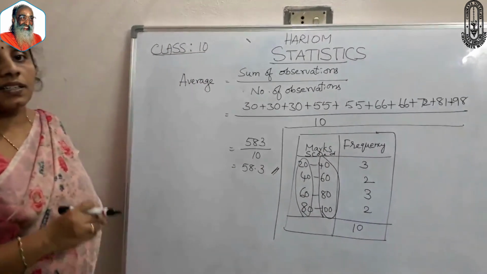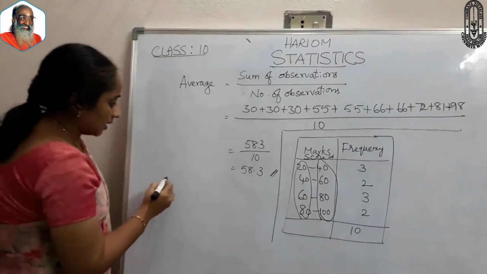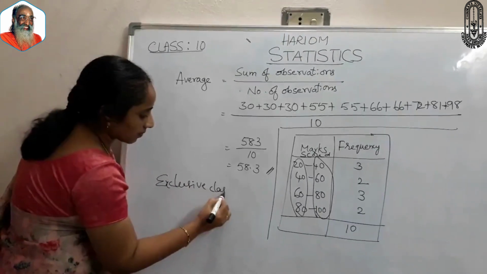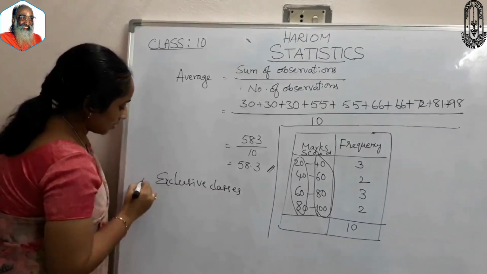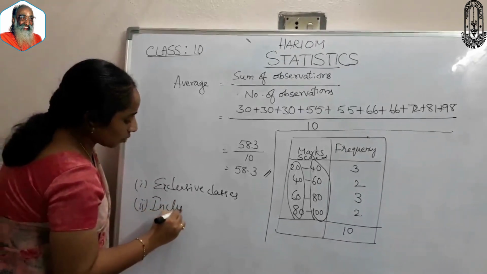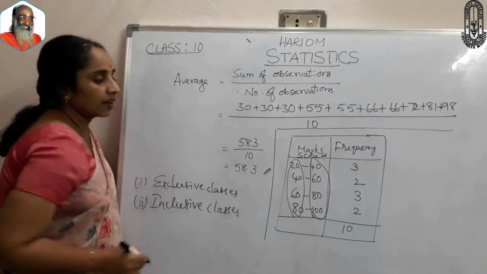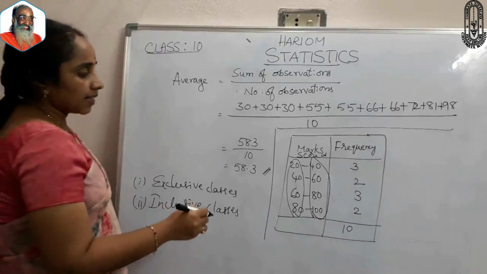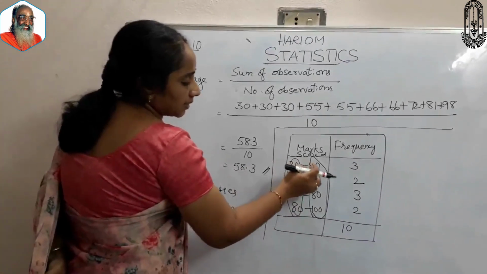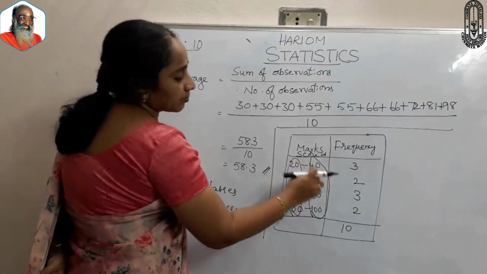Again, these classes are of 2 types. One is exclusive classes and the other one is inclusive classes. Here the class interval of each class is 20. See that upper limit minus lower limit is 20.